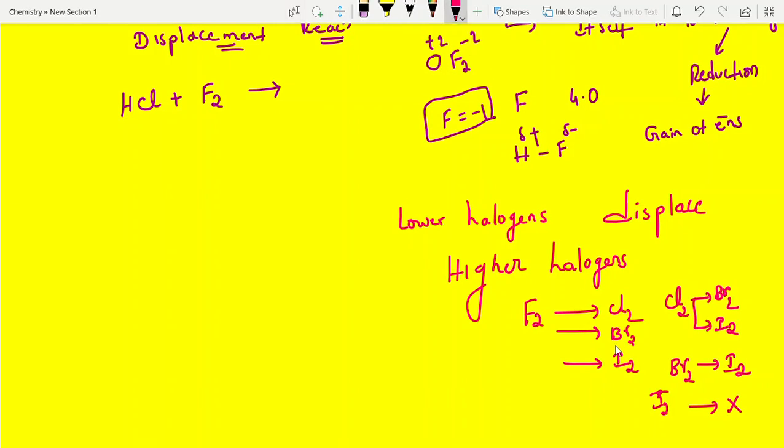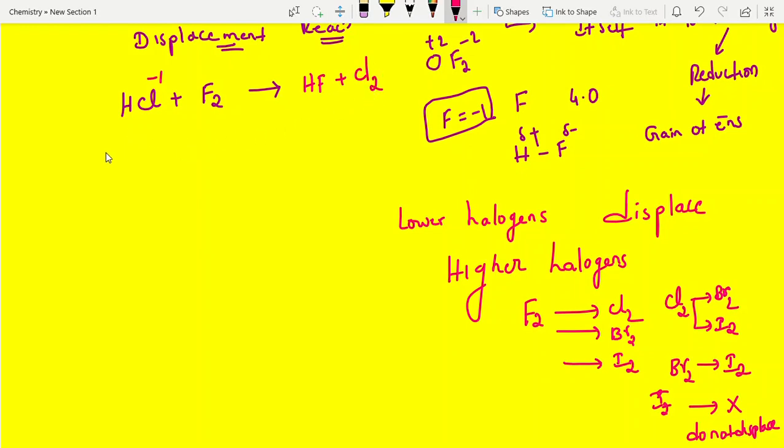Clear, students? Iodine, do not displace. You can write, do not displace. Now look into this. Fluorine, yes. Chlorine, -1 oxidation state. You can take one more point: the lower halogen is in the molecular state, and the one it is displacing is in the ionic state, minus 1. Then it can displace. Displace means it releases chlorine gas. That's it.